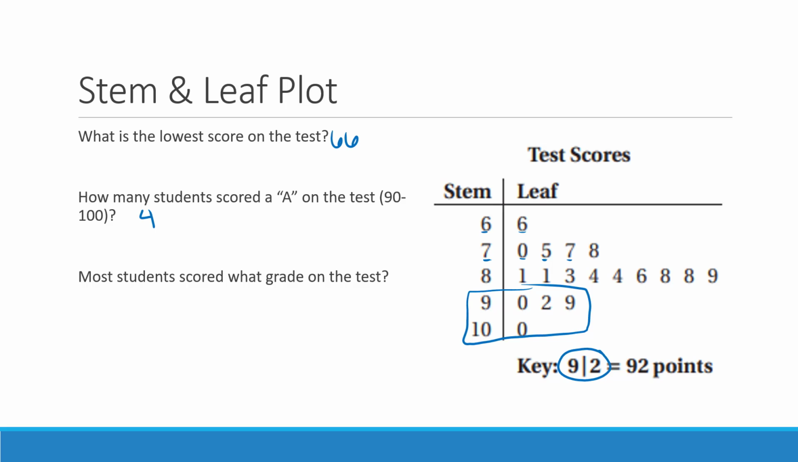And then most students scored what grade on a test? Again, this is probably the biggest advantage of a stem and leaf plot, because you can see how many students scored within each range. It's easy to see because this is my longest line here, that most students scored in the 80s. So for us, an 80 is considered a B.